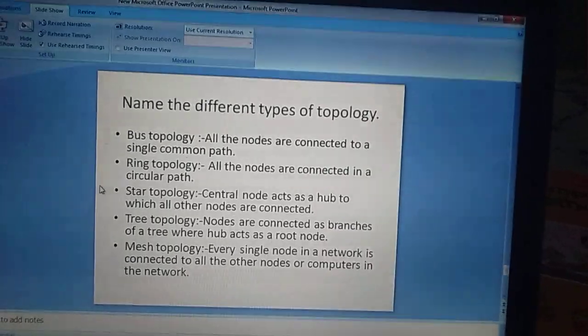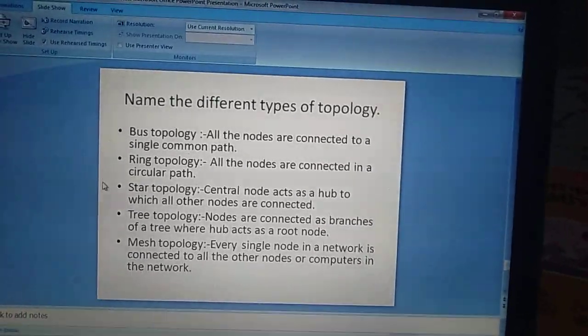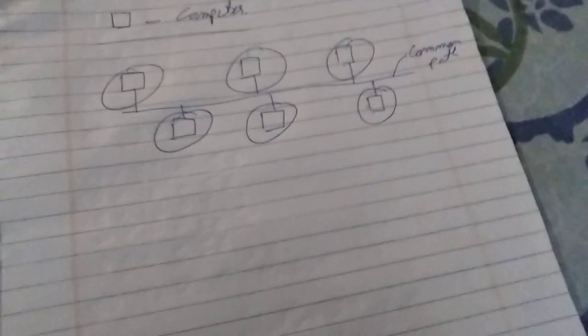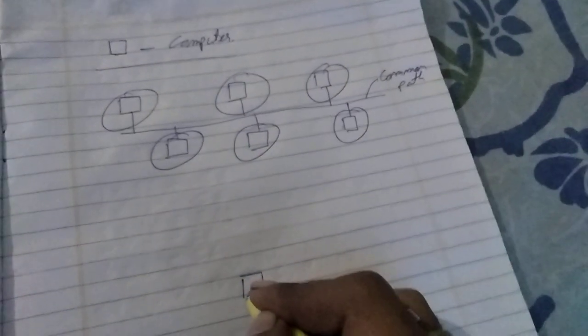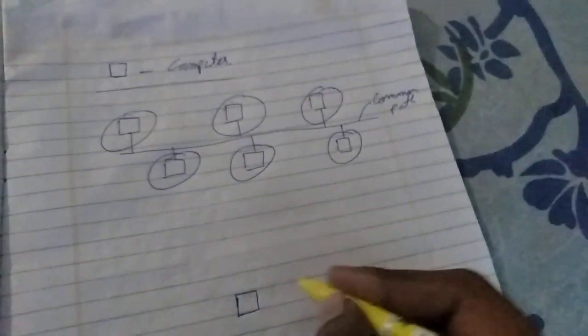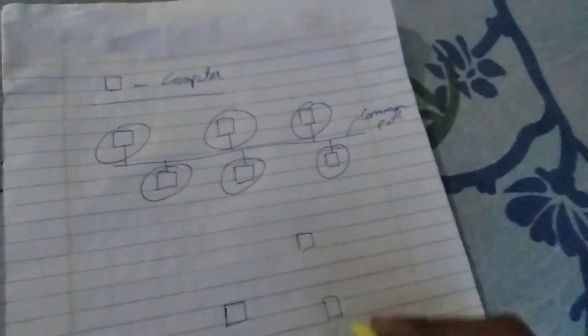Next, ring topology. All the nodes are connected in a circular path. Here you can see this is a computer or a node, and these are several computers.